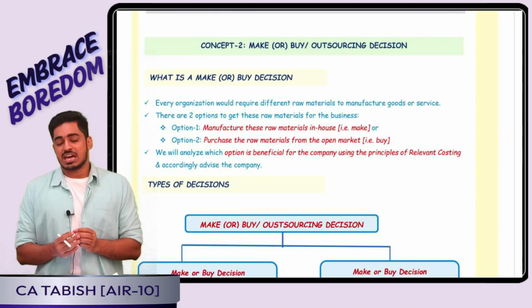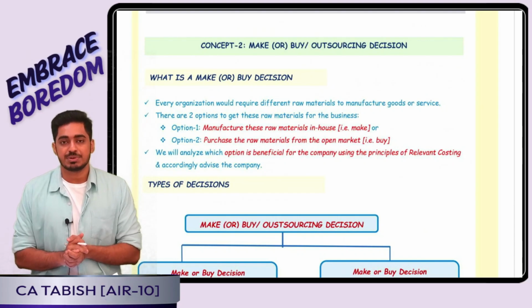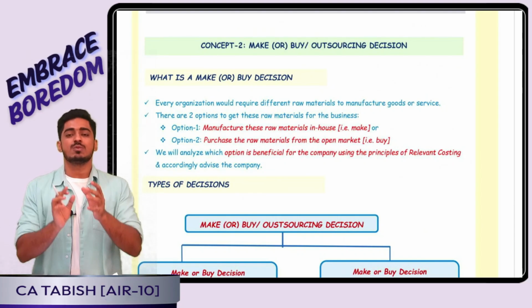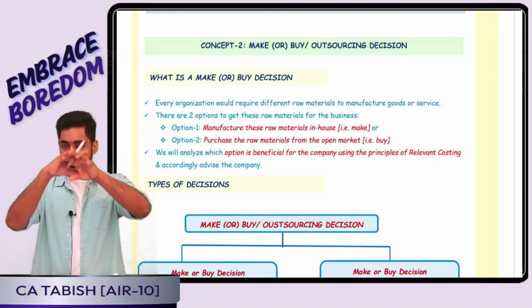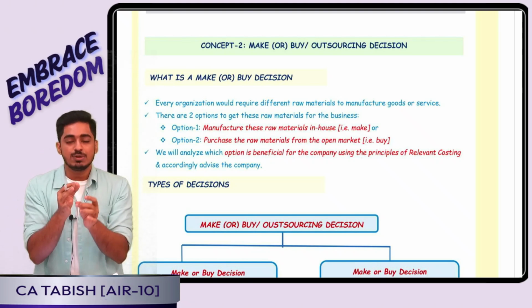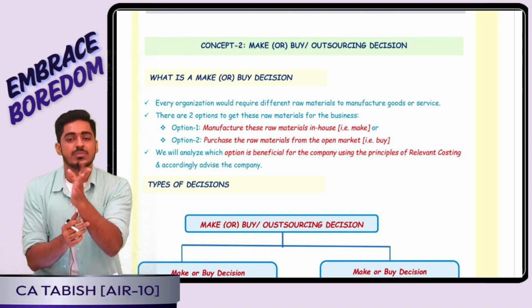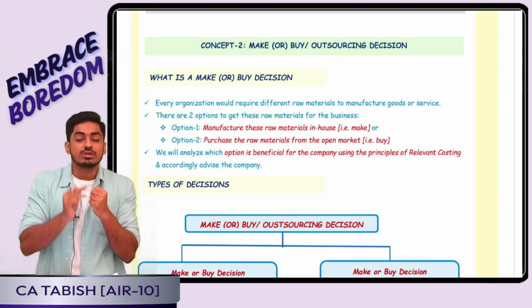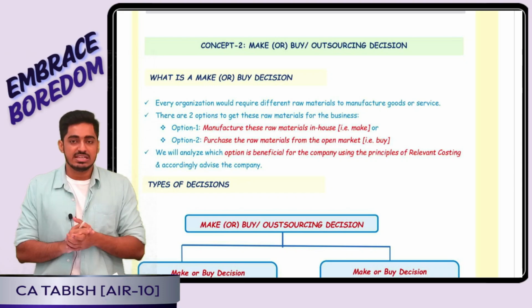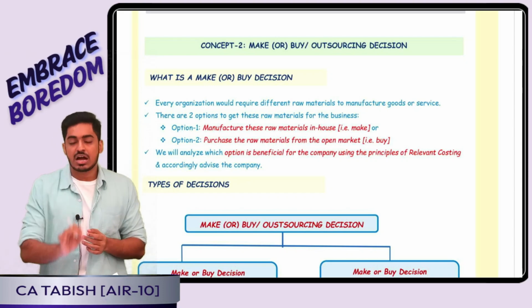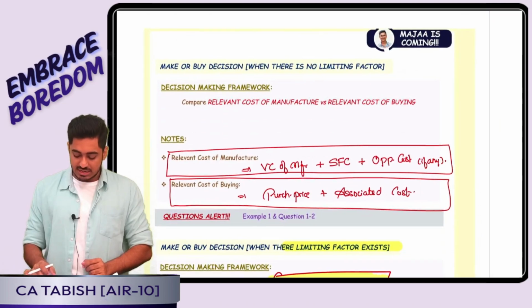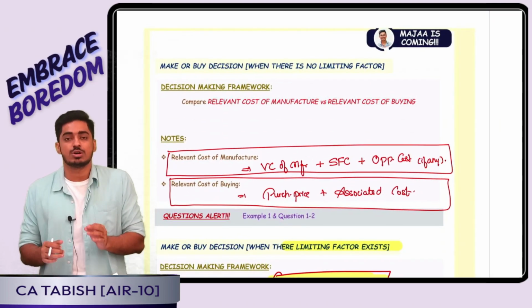Yes, everyone. So let's have a quick revision of concept number 2, which is make or buy or outsourcing decision. Here what we are deciding: we are manufacturing a product, and for that we want a component, a raw material. Should we manufacture that component in-house or purchase from outside is the decision we are going to take. Sir, how do we take a decision? Very simple, dear. I have two different options: either I can manufacture in-house or I can purchase. So what will I do?